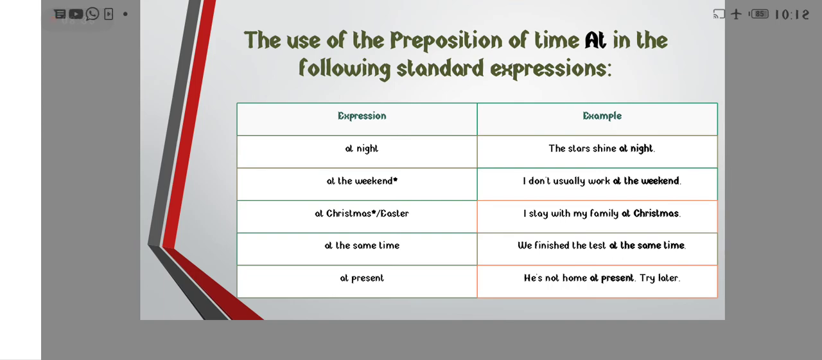In this video I discussed the three prepositions of time: in, on, at. First we discussed the uses of the three prepositions as prepositions of time, and then we discussed how we can use at in standard expressions.